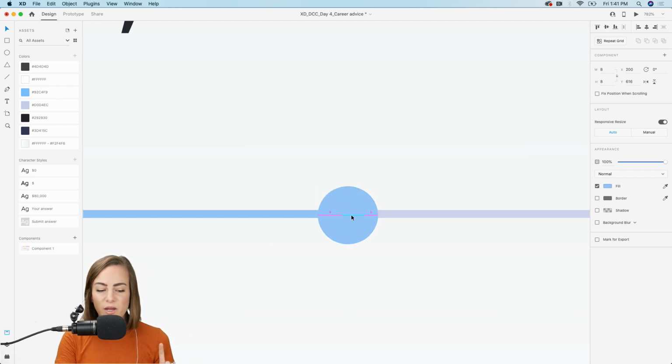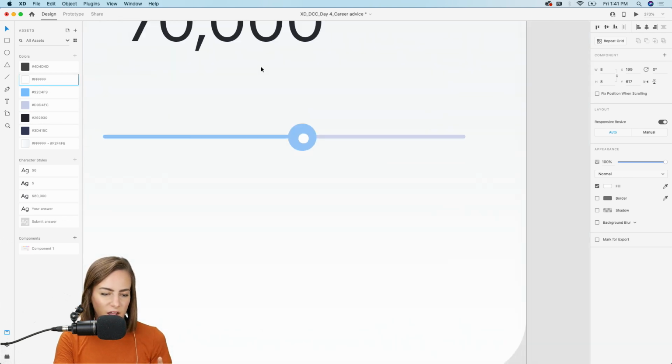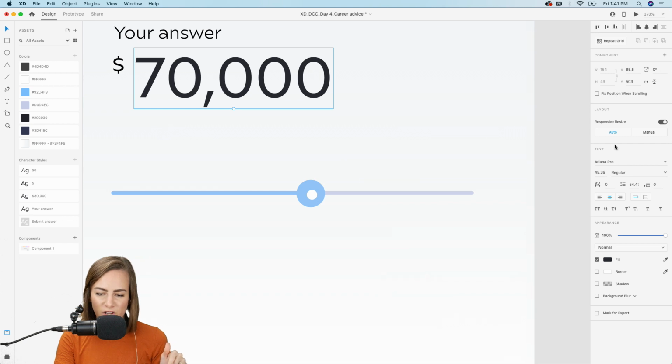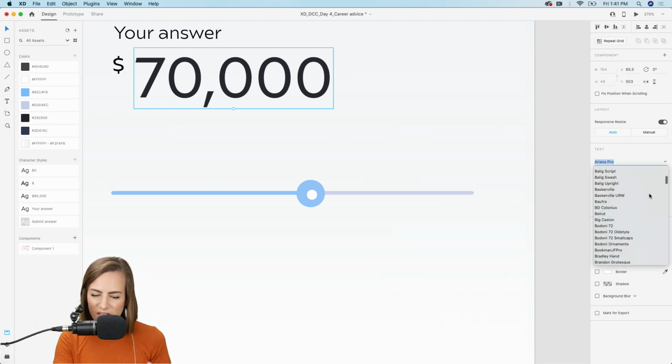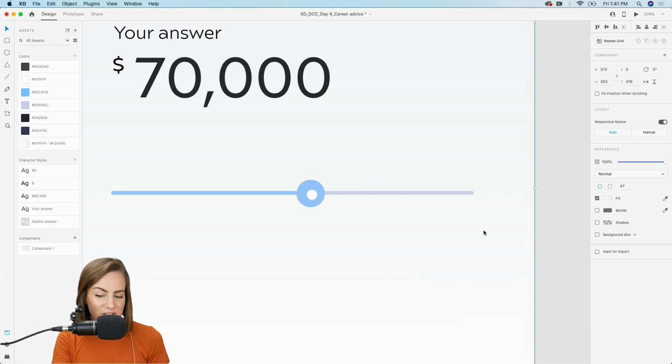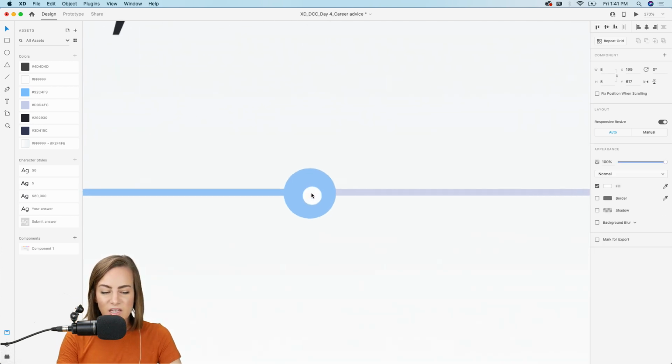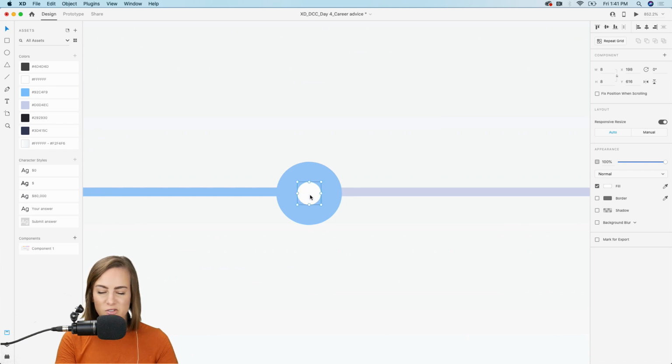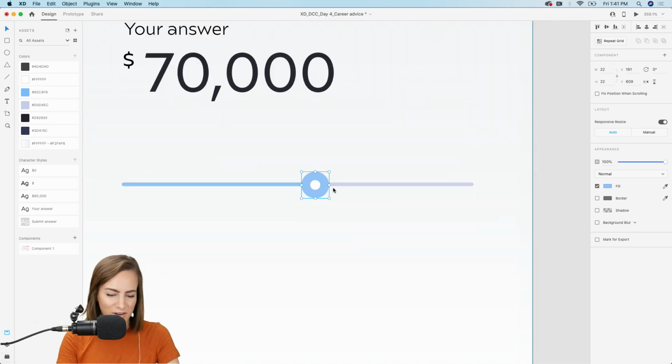One thing that I would love to see in XD is, like in Illustrator, that you can favorite or star fonts. I don't think you can do that here. We've just got all the fonts, but that's my next feature request. I would love to see that because I have like 10 or so fonts that I usually reuse all the time and I just don't remember what they are anymore.